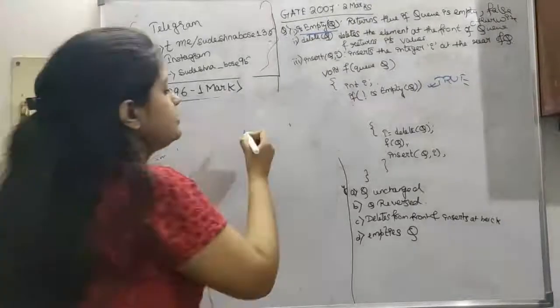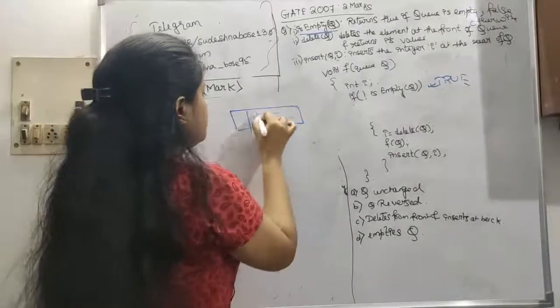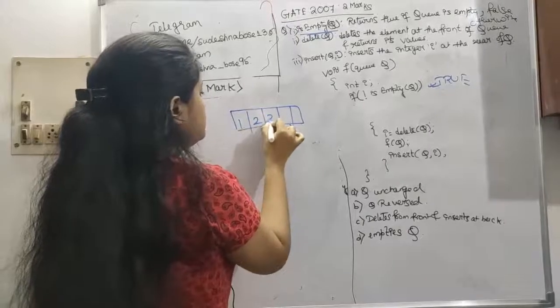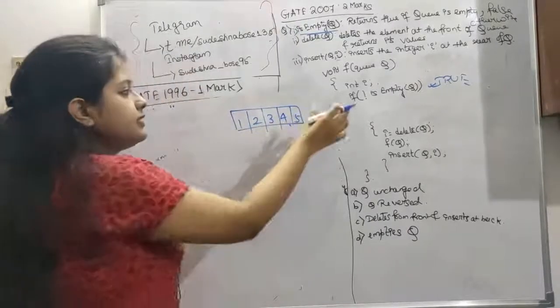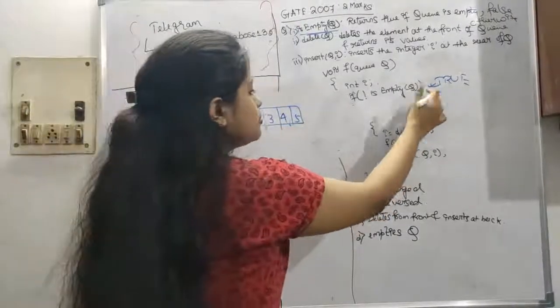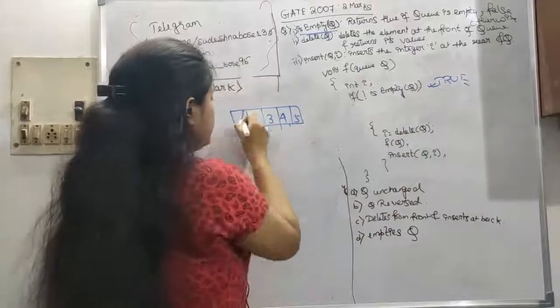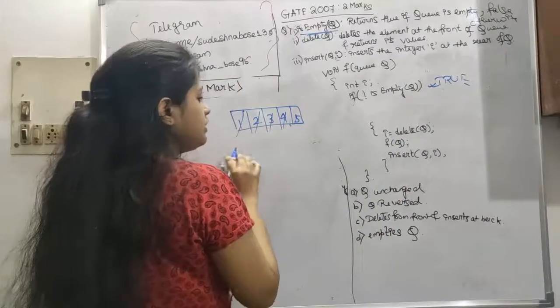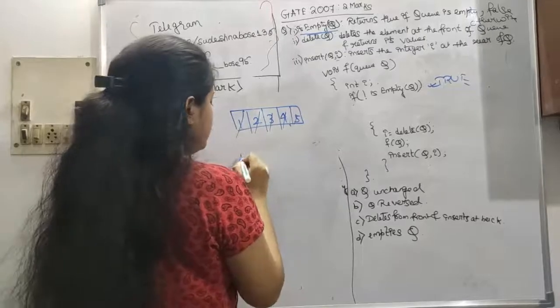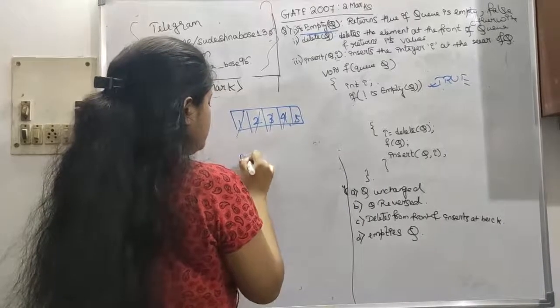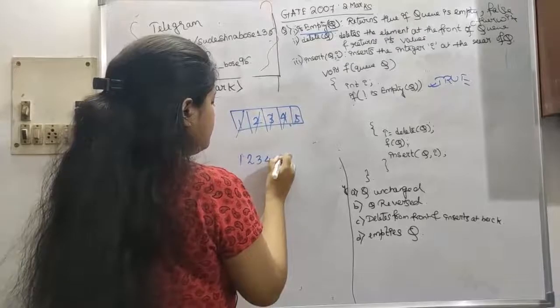The queue is not empty, so we delete. We delete one after another, 1, 2, 3, 4, 5.